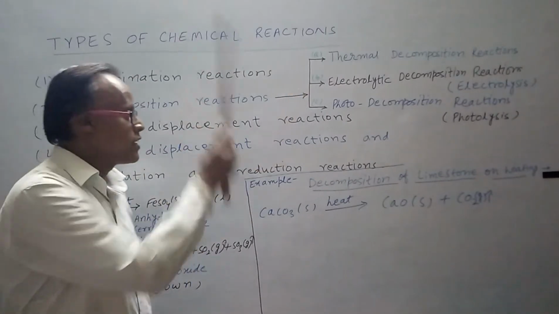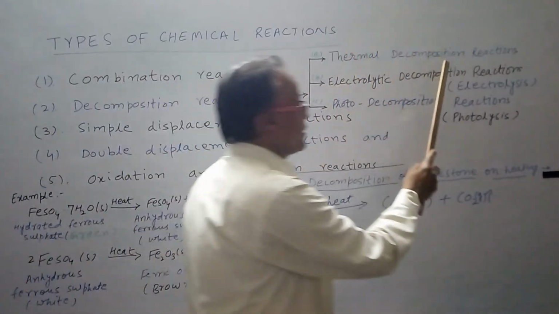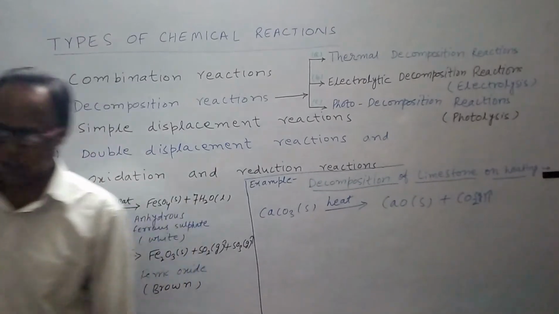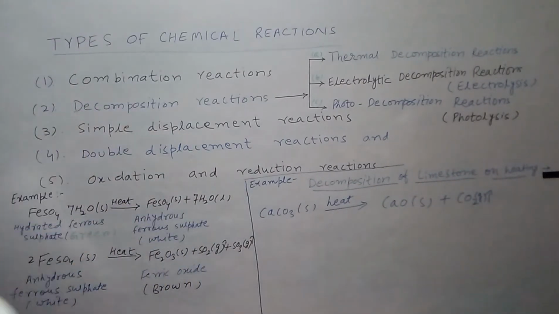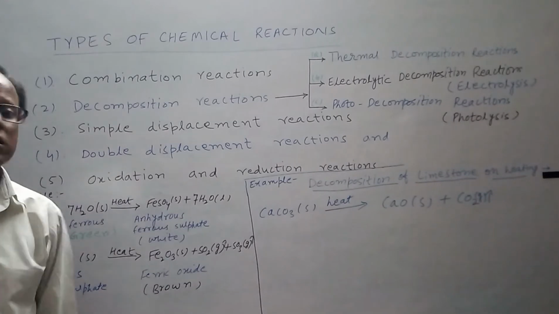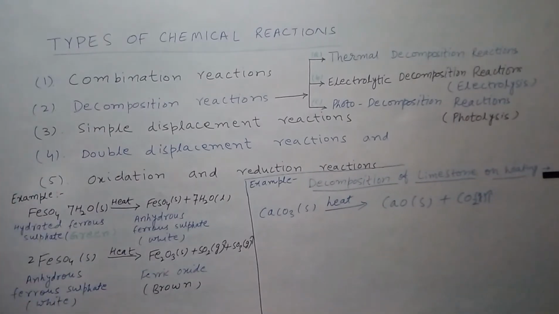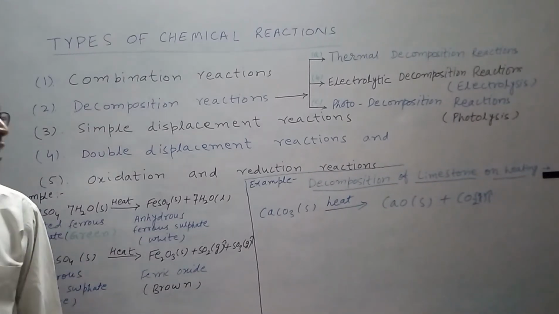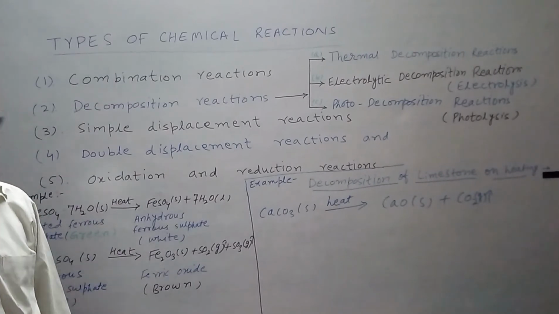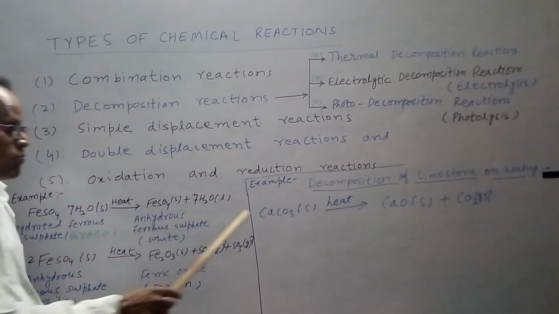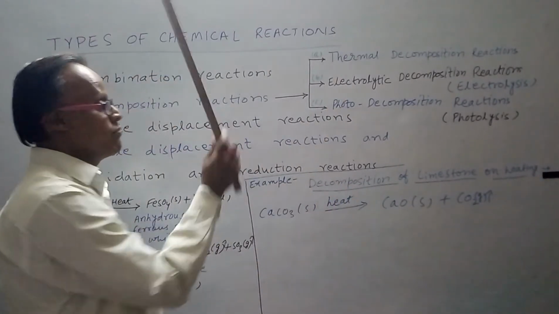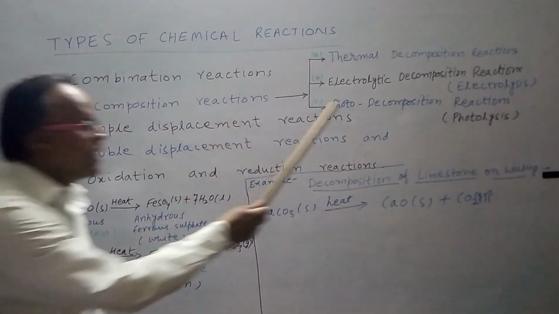So now we discuss the second, electrolytic decomposition reactions. Electrolytic decomposition reaction is also known as electrolysis. So write down the definition of electrolytic decomposition reactions. Decomposition reactions which take place in the presence of electric current.